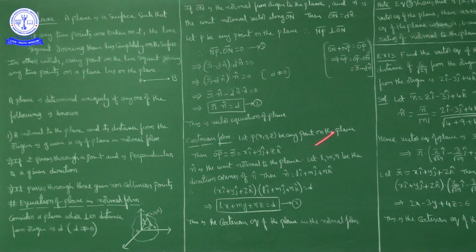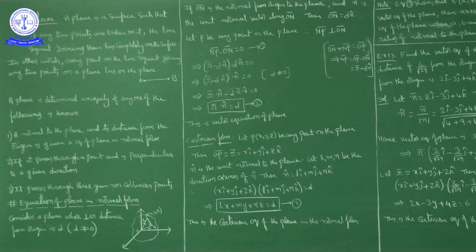Now this board is a plane. This board is a plane, wall is a plane. Now base is a plane, roof is a plane. If you consider a room, base is a plane, roof is a plane. Now what is the basic definition of a plane? A plane is a surface.